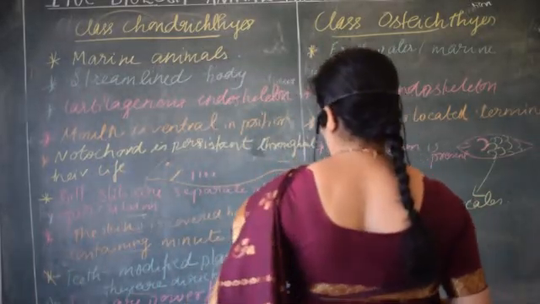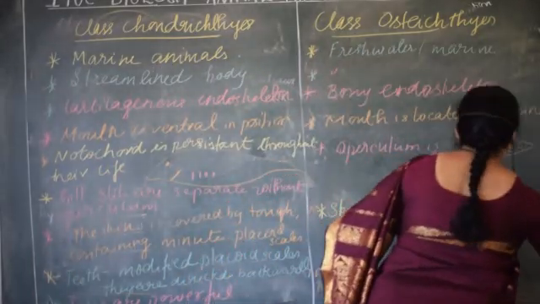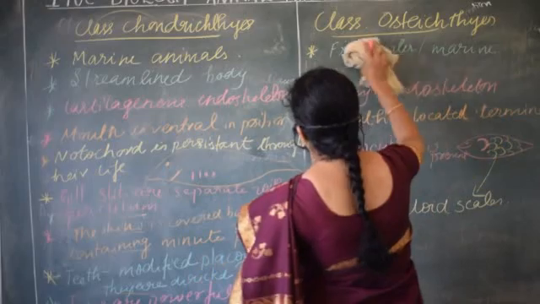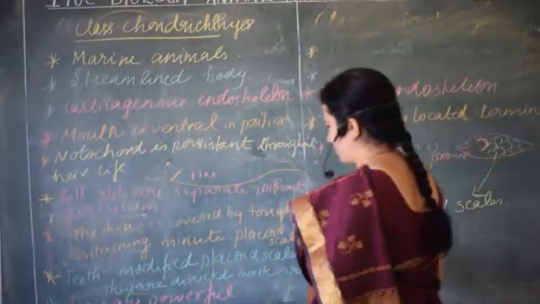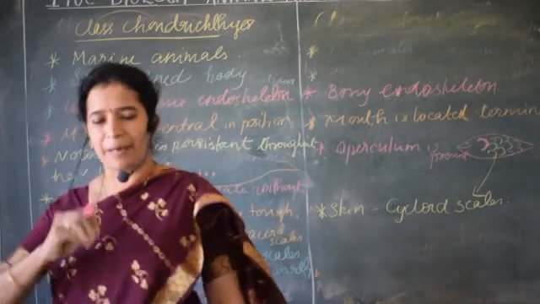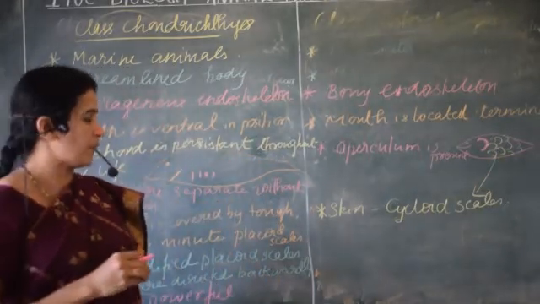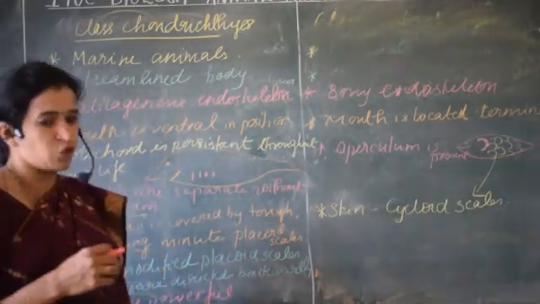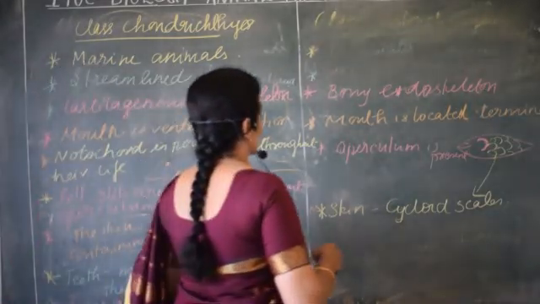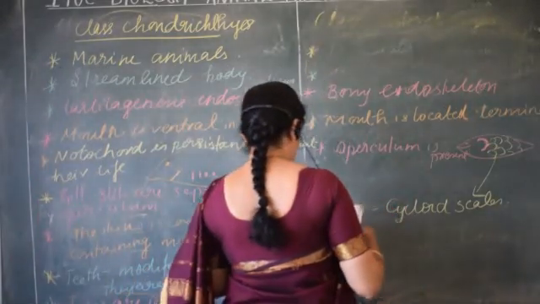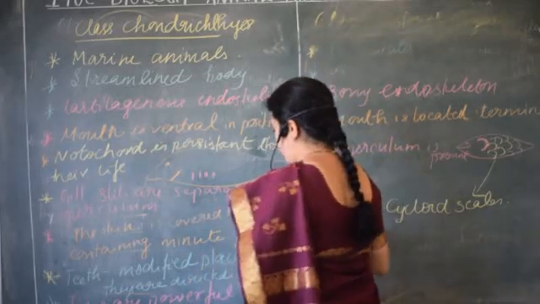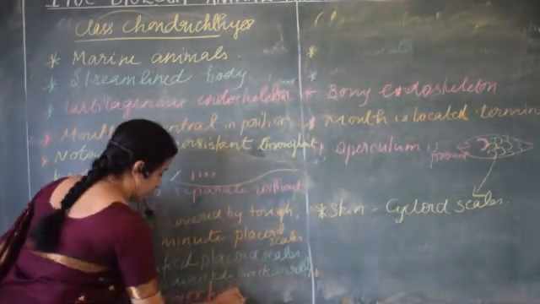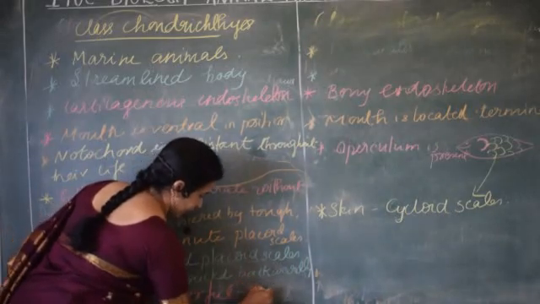In chondrichthyes, jaws are powerful. But in osteichthyes, few are predaceous; they are also powerful animals, but the jaw is not as powerful as in chondrichthyes. Obviously, if the jaws are powerful, they are predaceous.